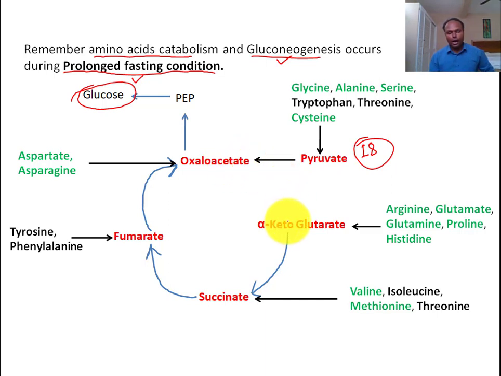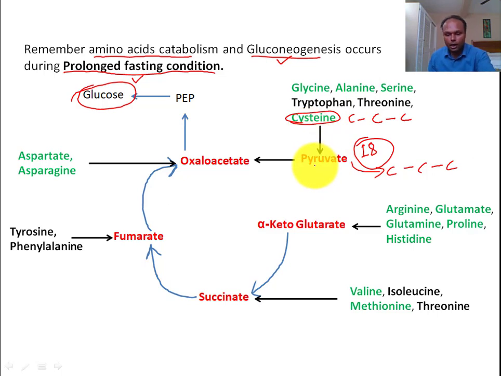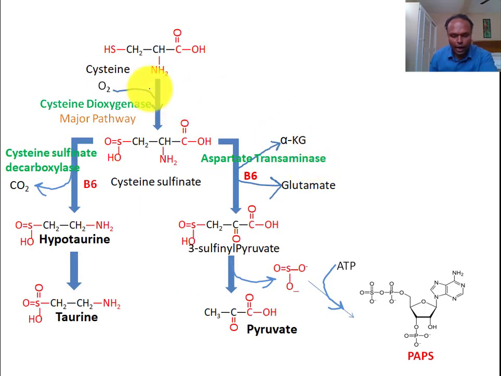broken cycle. That means the pathway does not move from oxaloacetate to alpha ketoglutarate. Rather, a few amino acids will join as alpha ketoglutarate. It will convert into succinate the same way. Here we are focusing on cysteine. So cysteine will convert into pyruvate. Cysteine is a three carbon containing amino acid, and pyruvate is also three carbon containing. Therefore, this cysteine can easily convert into pyruvate. We will see how this cysteine converts into pyruvate.